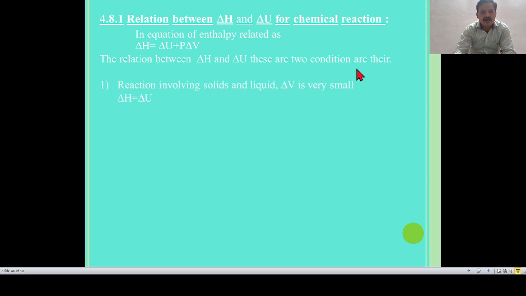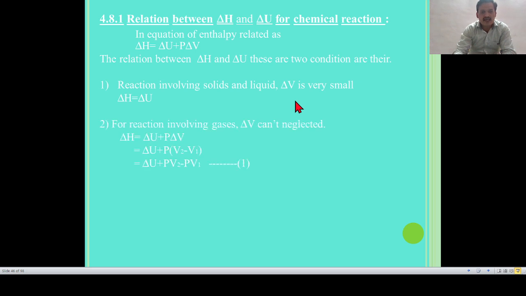Number first, in a reaction where reactant and product exist in solid and liquid phase, the change in volume is very small, so delta H is equal to delta U. It means if reactants and products are in solid and liquid physical state, in that case delta H is equal to delta U.